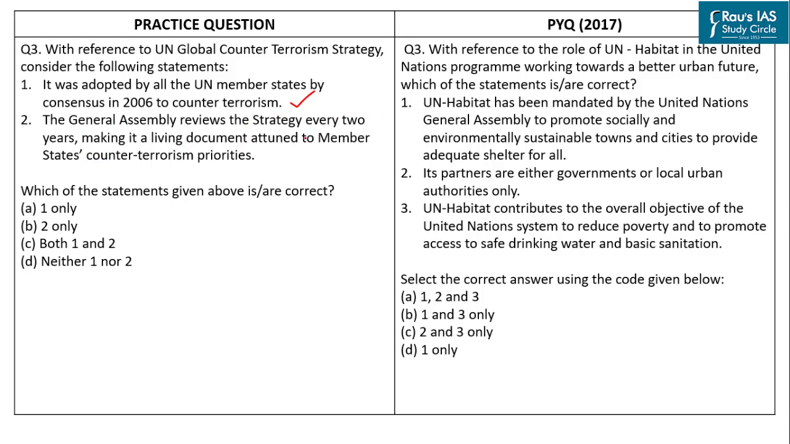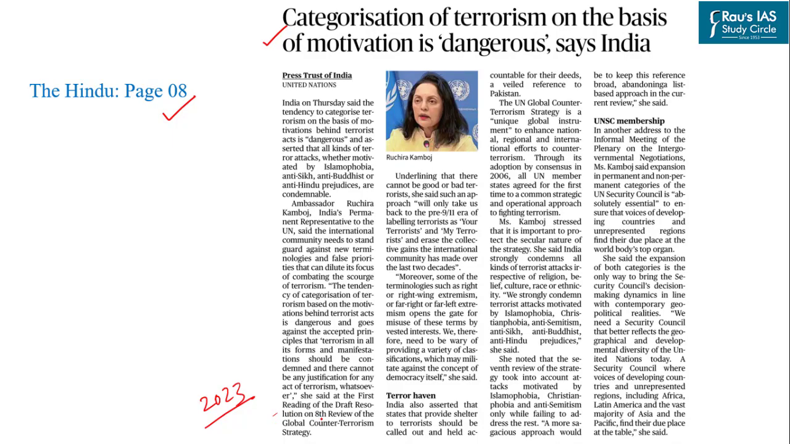living document attuned to member nations' counter-terrorism priorities. Now, this is also a correct statement. The United Nations General Assembly reviews the global counter-terrorism strategy every 2 years. So, in 2021, there was the 7th review of global counter-terrorism strategy, and the 8th review of this strategy would be in 2023. Global counter-terrorism strategy states that terrorism in all of its form and manifestations should be condemned and